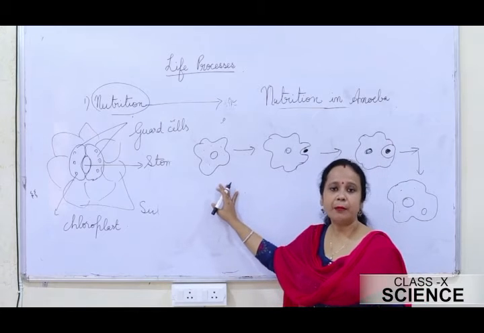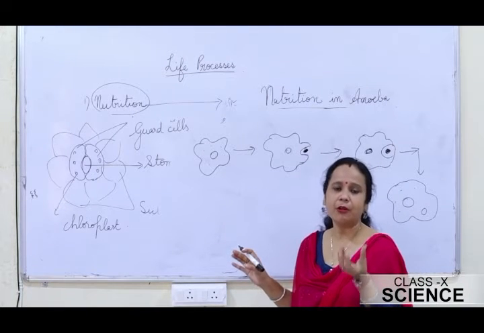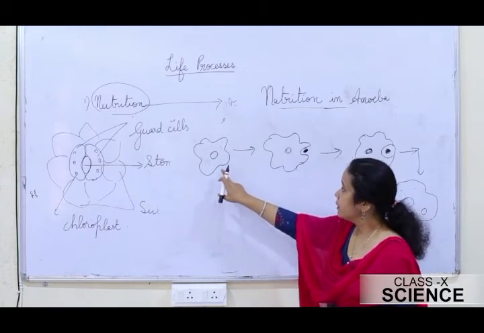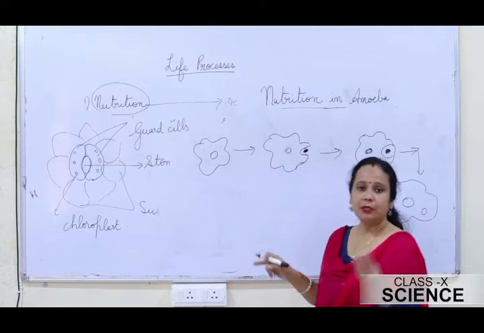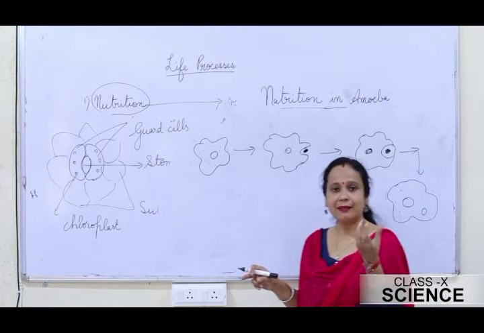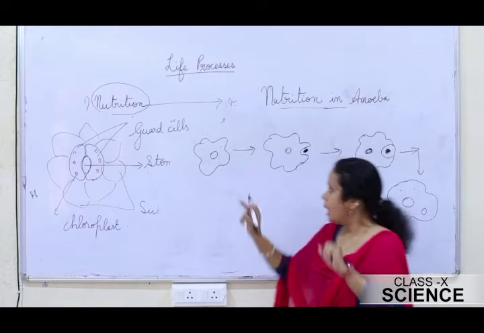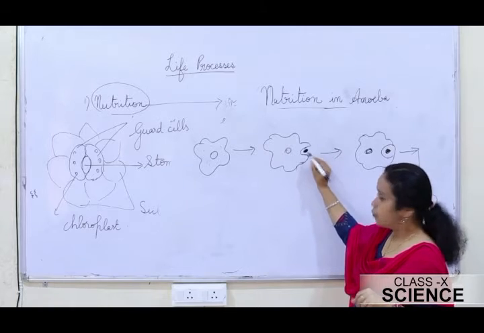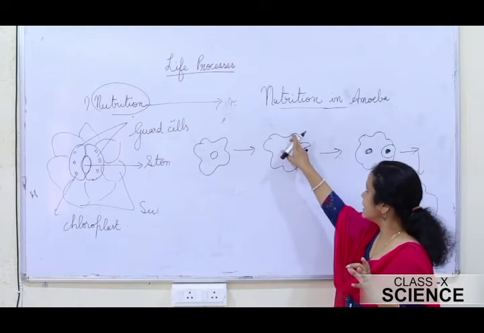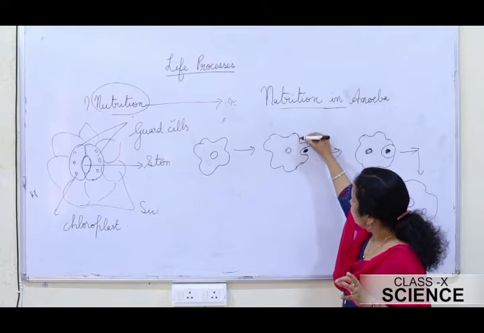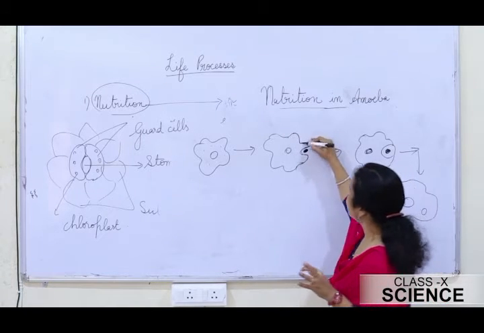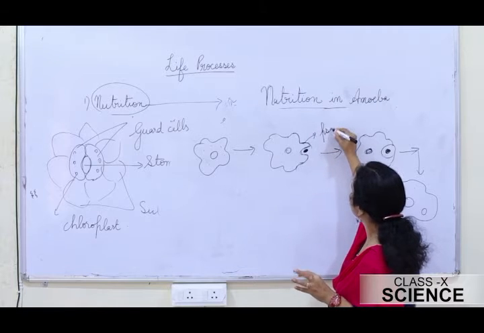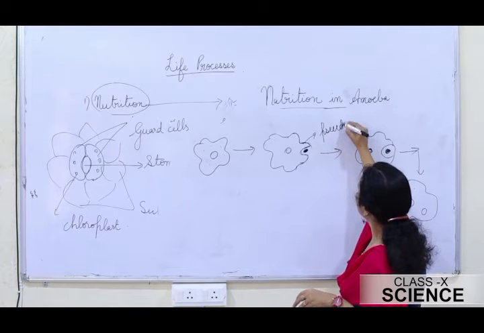What is amoeba? Amoeba is a small, microscopic organism. This amoeba is aquatic. It feeds upon the small microscopic plants and animals that float in water. When amoeba sees food, what exactly does it do? It uses its body extension, a finger-like extension, to engulf the food. This finger-like extension is known as pseudopodia, the false feet.